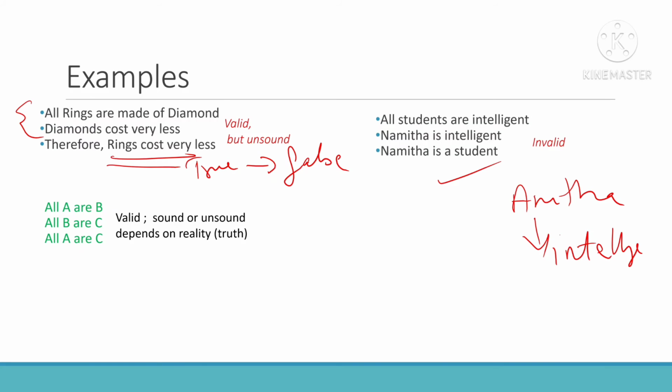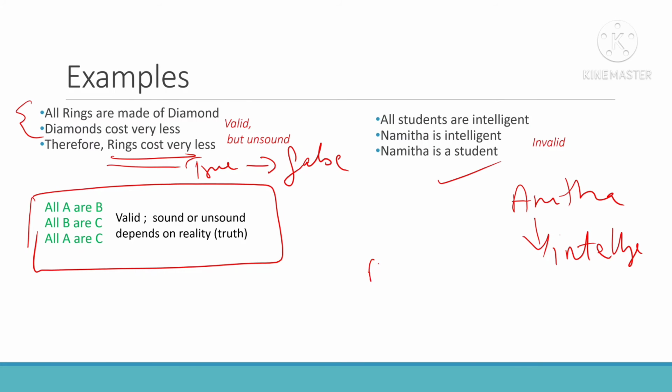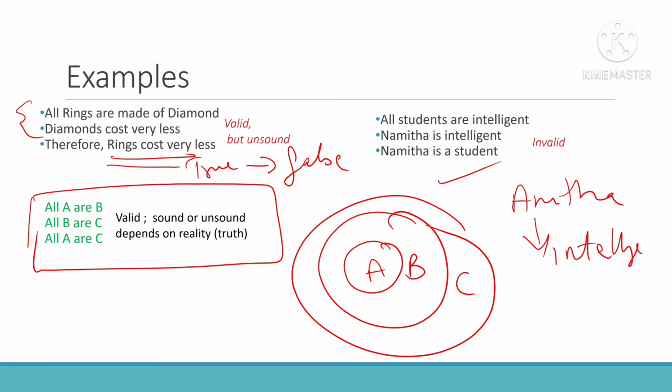So this is always of a valid type, that is all A are B, all B are C. If you draw the Venn diagram, all A are B, all B are C. So, therefore, we can say all A are C. Okay. So, this is valid actually. So, this is the conclusion and these are the premises. This is valid actually, but whether it is sound or not depends upon the reality.